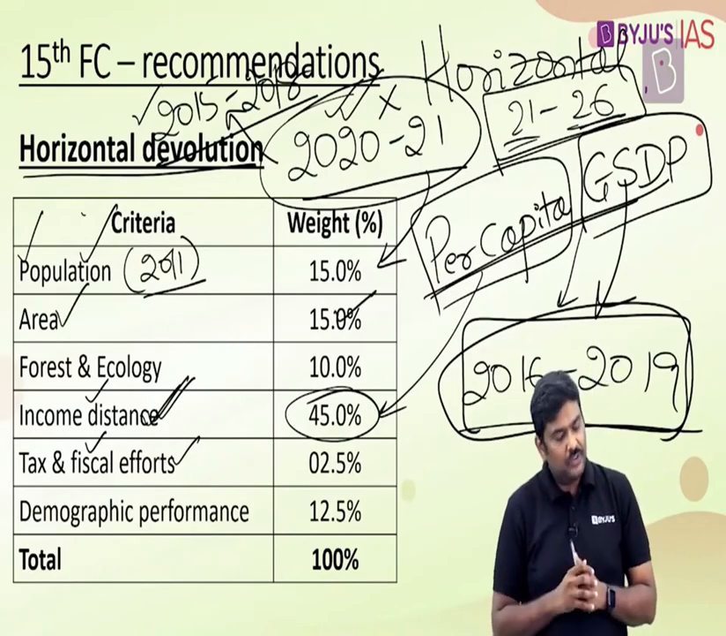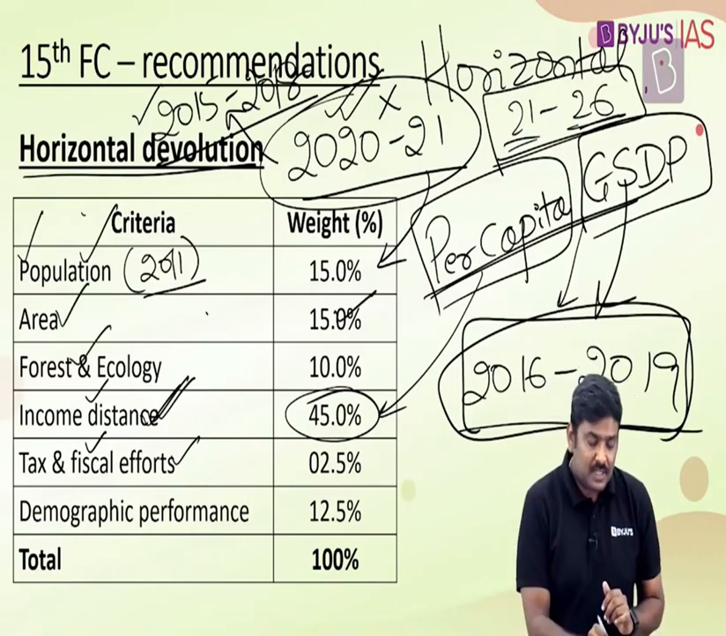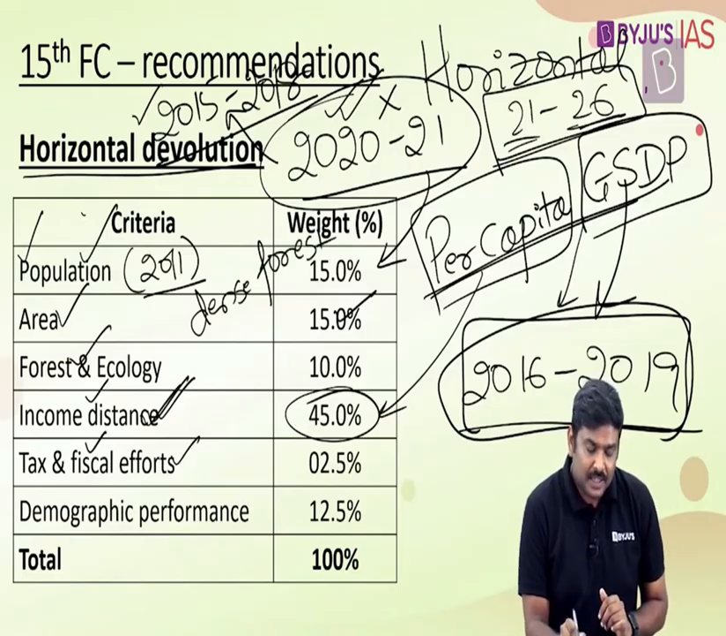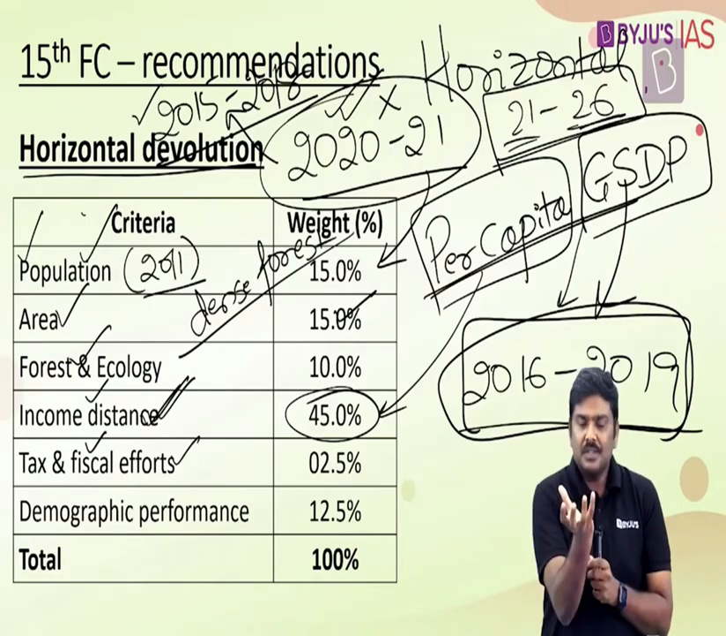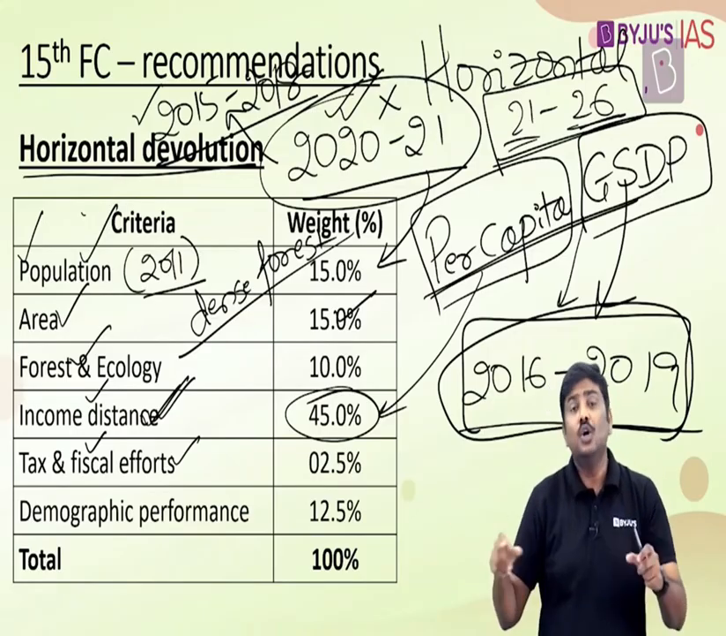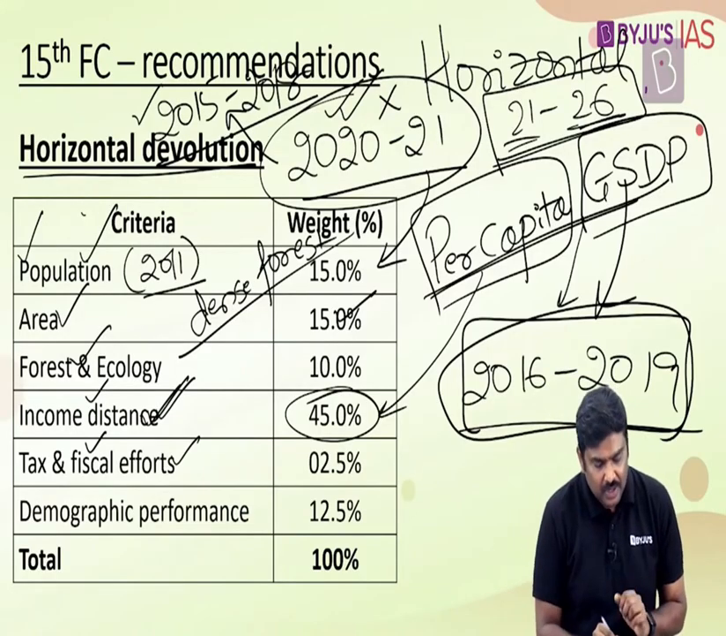Second, area will have a weightage of 15%. Forest and ecology basically refers to how much is the dense forest area in this particular state divided by the total dense forest all throughout India. In a particular state, how much is the area which has a dense forest divided by the total area in India which has a dense forest. Based on this, we have given the weightage of 10%.